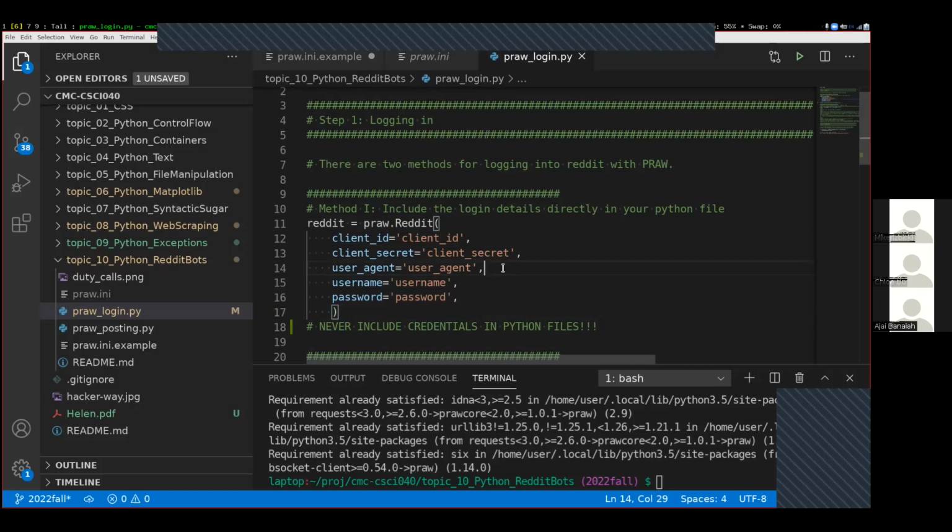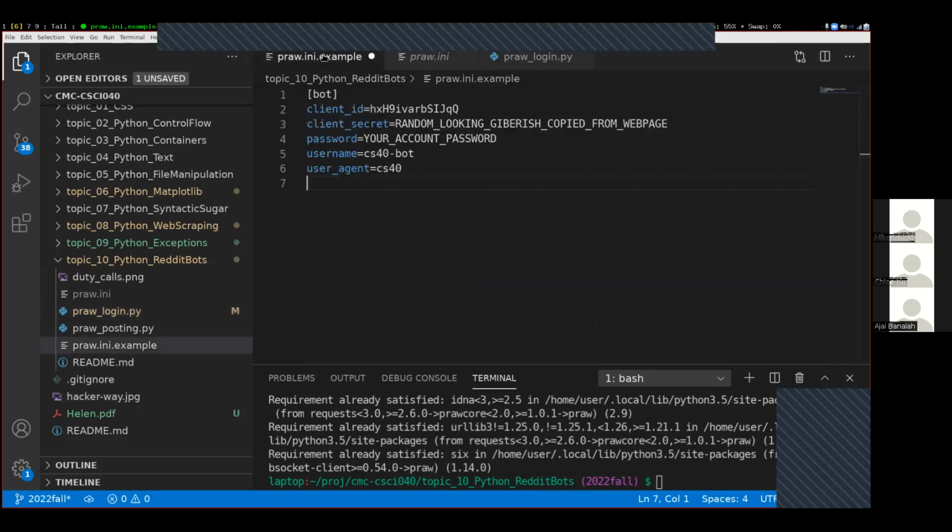Reddit, that's not too big of a deal because there's no credit card information associated with it. But there's things like cloud service providers. Amazon has a very large cloud service providing system, AWS, and there are many, many famous incidents of people posting their password to AWS and people instantly downloading that password and just mining Bitcoin for a couple of hours, racking up $100 million bills. And then the company who posted the password is just responsible for paying that, for helping everybody else's Bitcoin mining. So you never include, you always have this separate file somehow that stores your password information.